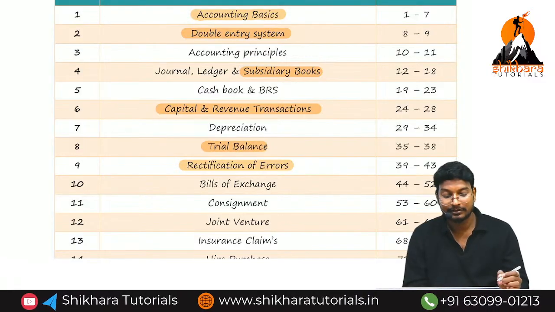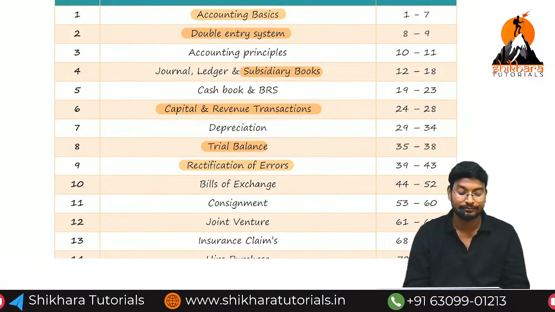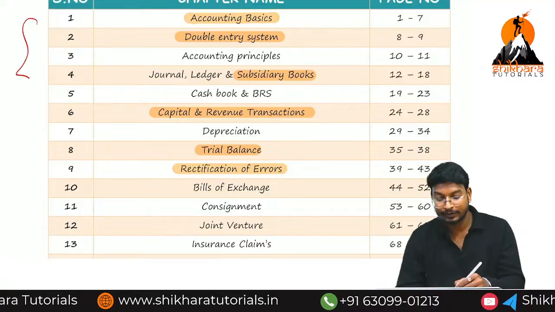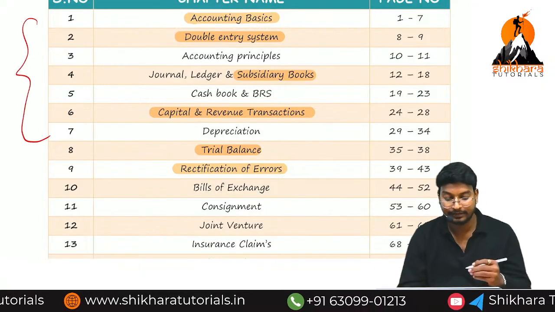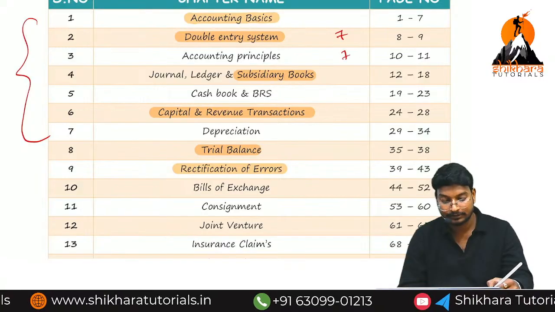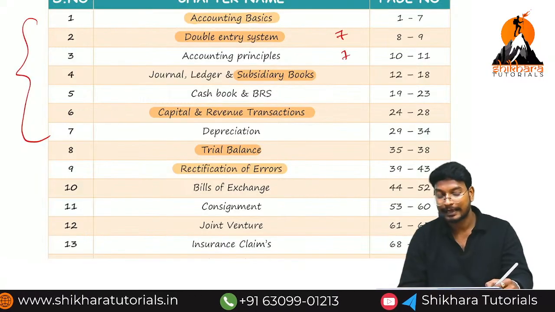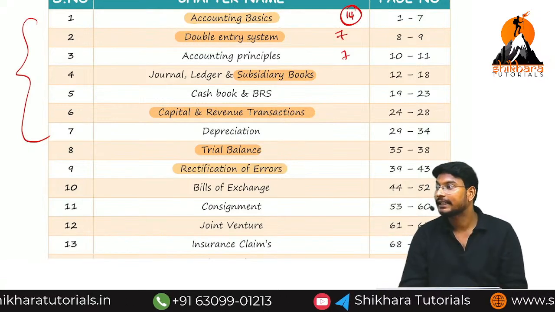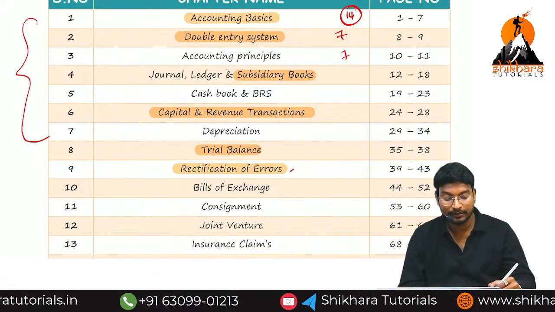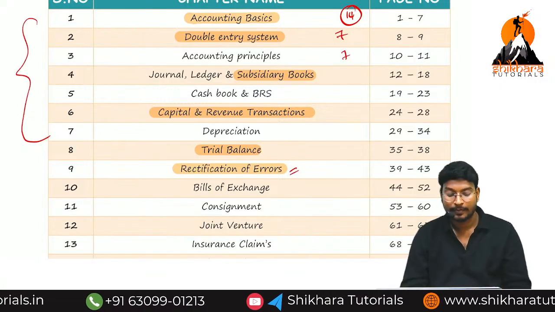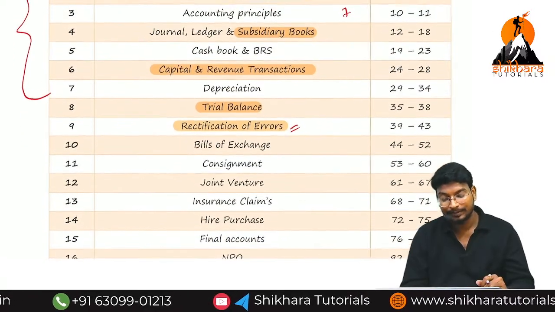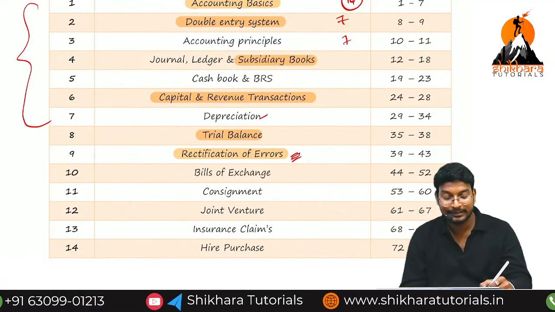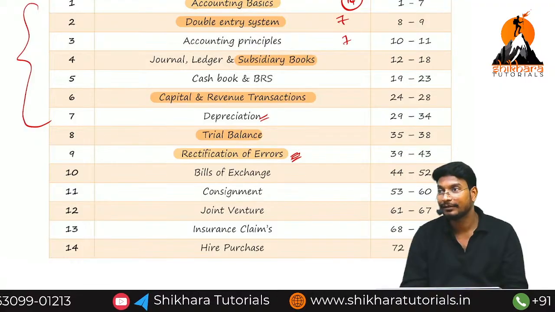Trial balance is a small concept. You can complete it, no problem. If you complete up to here, you are going to complete up to rectification of errors. 7 marks, and if you have luck, 14 marks. How many marks will you get? 14. The second question will be completed if you complete up to rectification of errors. And then after that, depreciation, including depreciation, I am saying. Up to rectification of errors means depreciation is in the middle of the topics only.